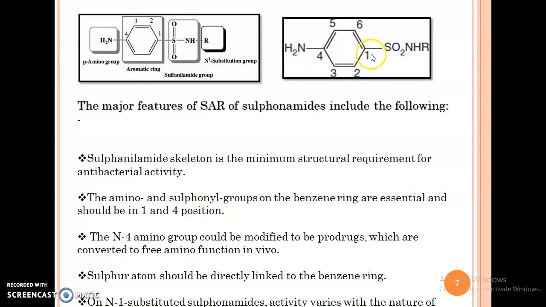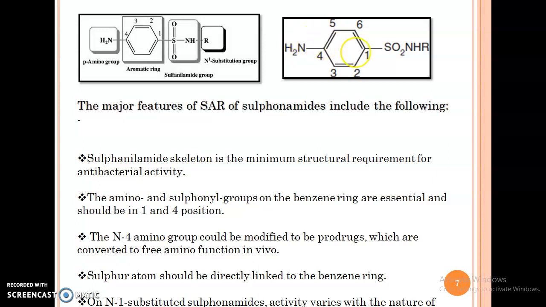The numbering starts from position 1, 2, 3, 4, 5, 6. At one position there is an SO2 group, the sulfonyl group, and there is attachment of an NHR group. At the para position there is an NH2 group, the amino group.